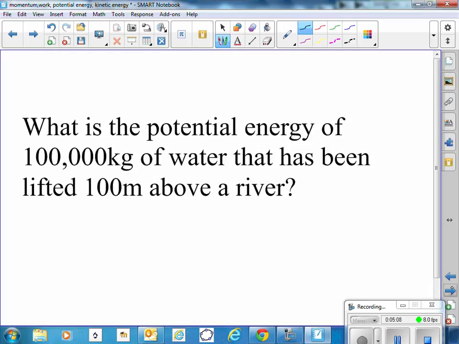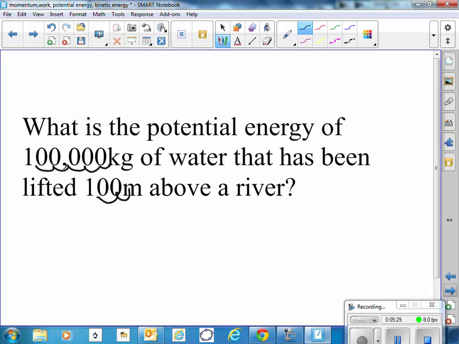Potential energy is mass times gravity times height. So the mass has 1, 2, 3, 4, 5 places. The height has 2 places, so that would be 7.